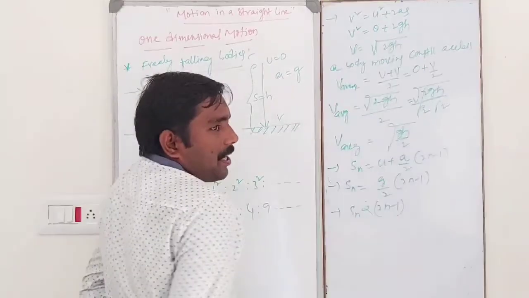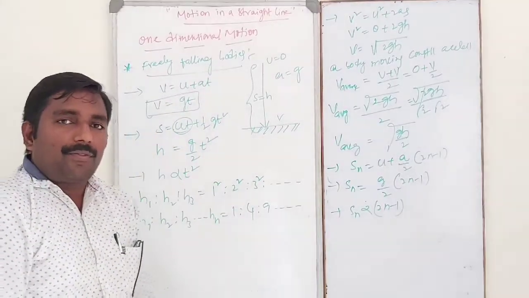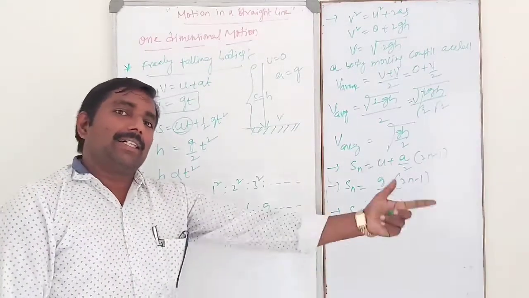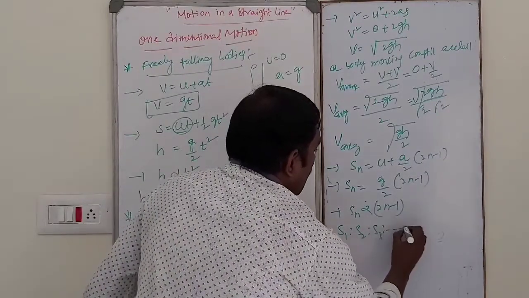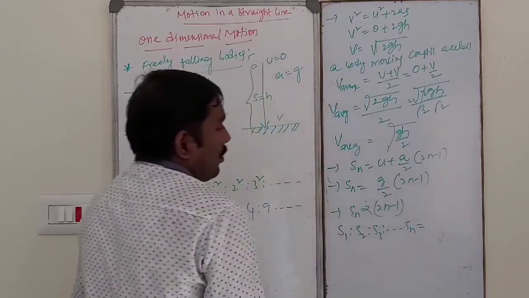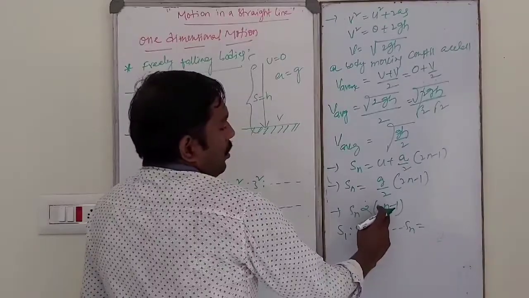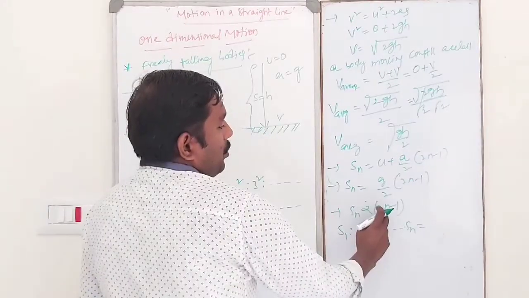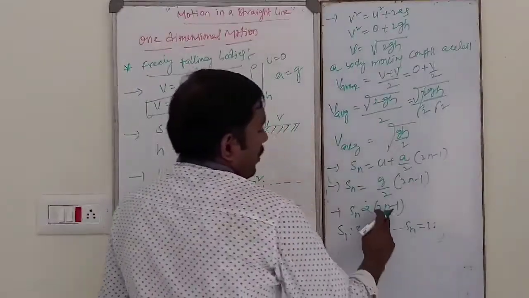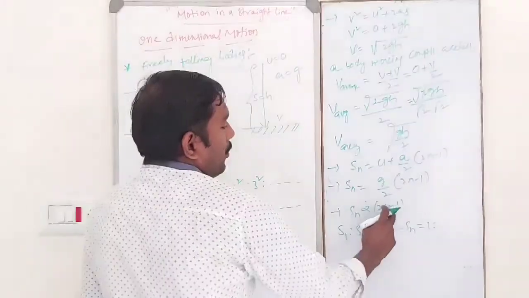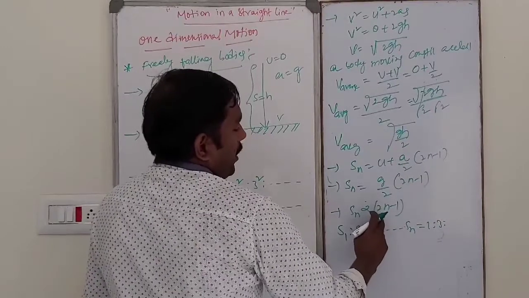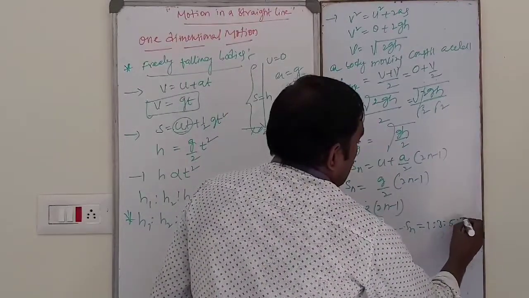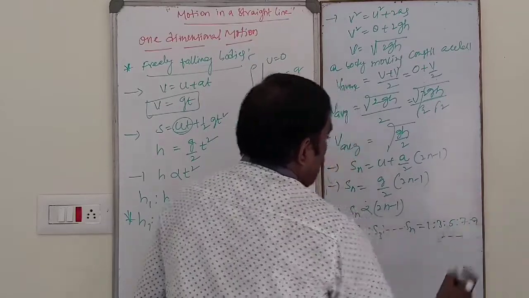So distance traveled by the body in first second, second second, third second, and so on, nth second is given by S1 is to S2 is to S3 and so on. For first second, n equal to 1, 2 into 1 minus 1 is 1; n equal to 2, 4 minus 1 is 3; then 6 minus 1 is 5, then 7, 9, and so on.